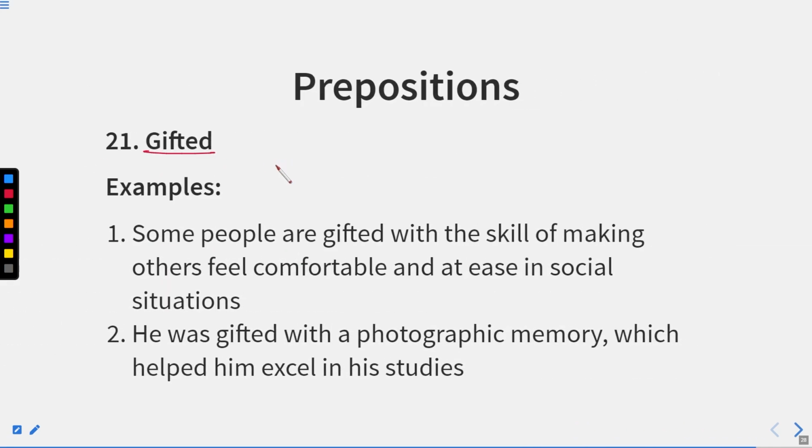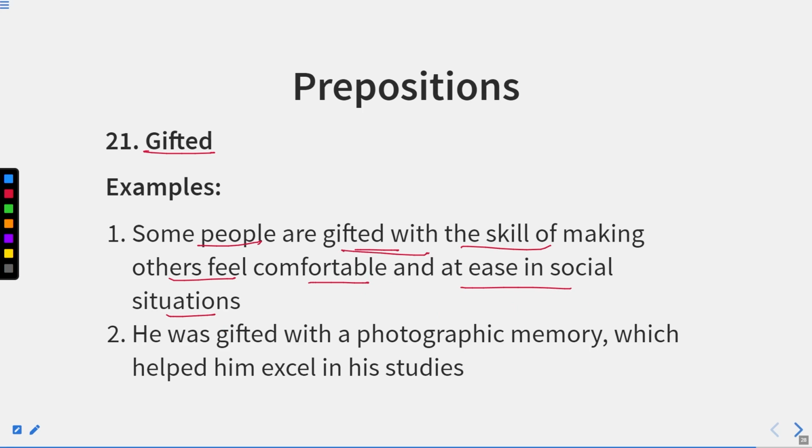Gifted. Again, like gifted with and blessed with. If we have some ability that is different from others, we can say gifted with, because we feel that we are lucky to have this in our life. For example, some people are gifted with the skill of making others feel comfortable and at ease in social situations.